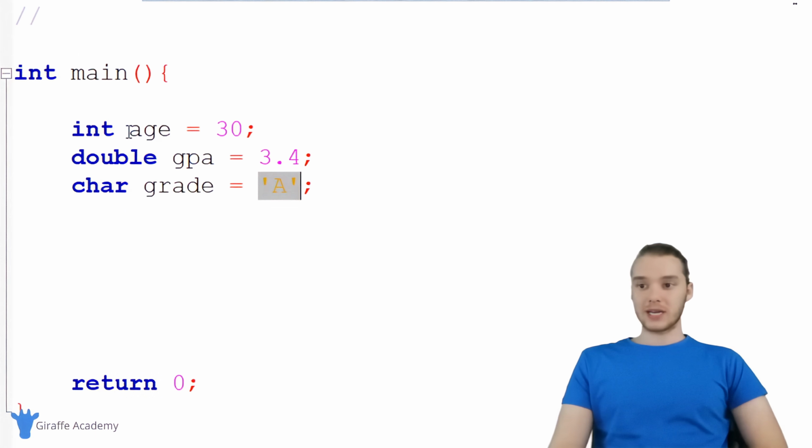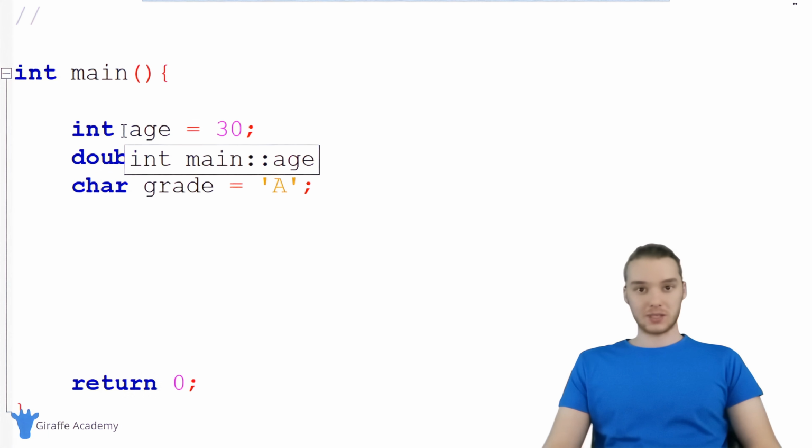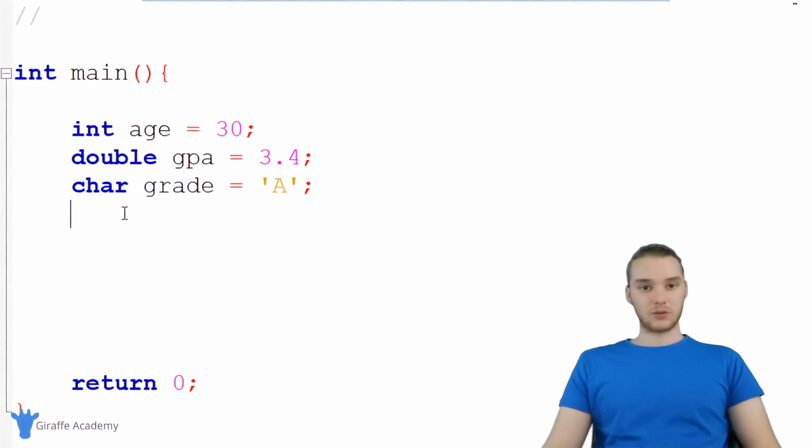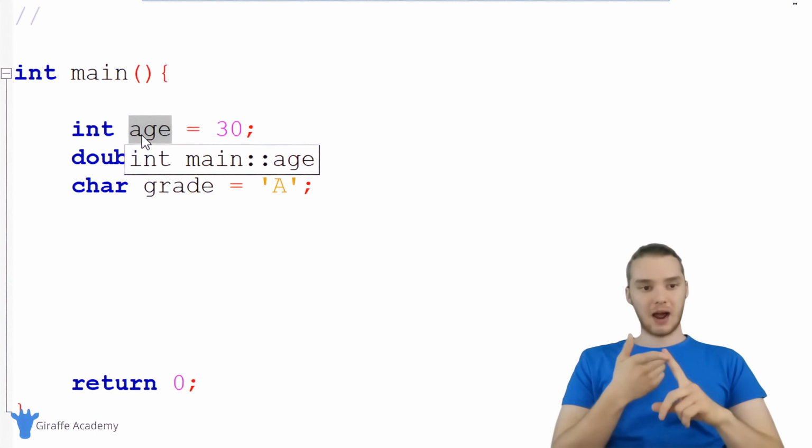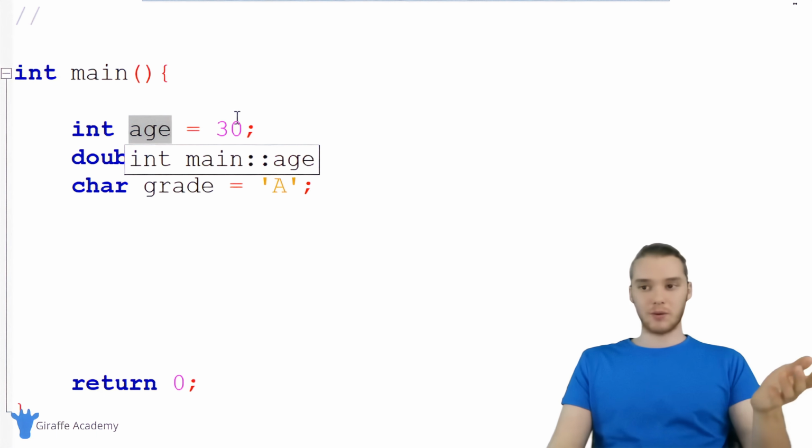Now, here's the thing. When I create these variables, I give them descriptive names, right? So I gave this a descriptive name, age, so I know what's stored inside of it. And when I want to access this value, I can just refer to the name, right? I can just refer to age. I could modify it. I could print it out. I could do something else to it, right?